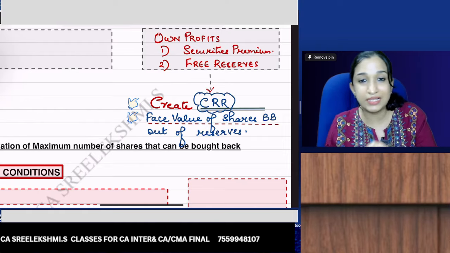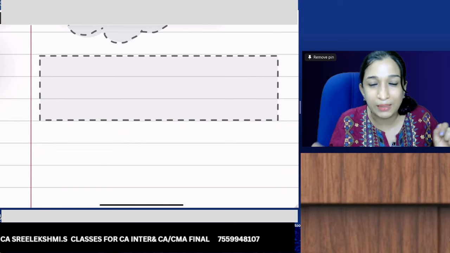But before that, there are two sources for buyback. One is internal source and the other one is external source. What is the only external source which you can use for buyback? Can you raise a loan to buy back equity shares?